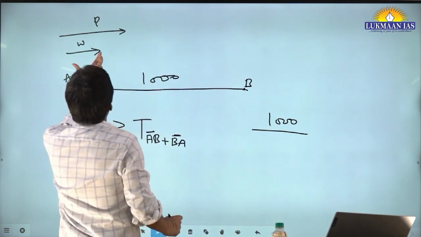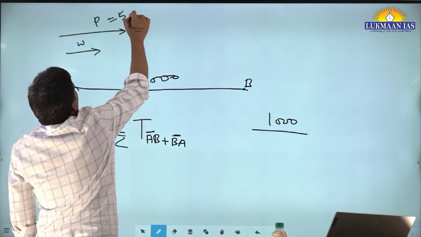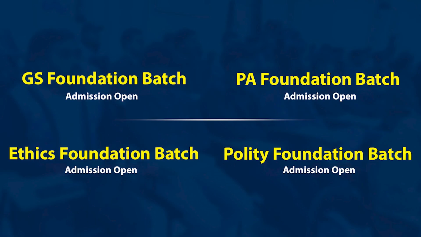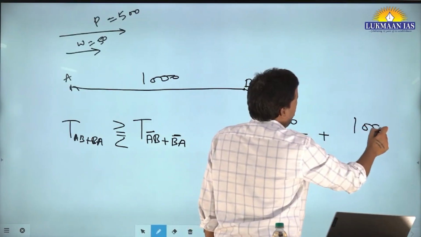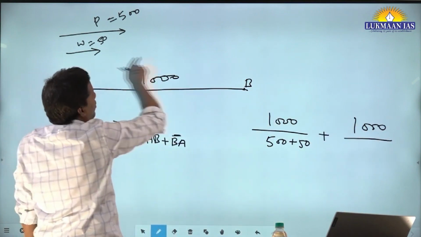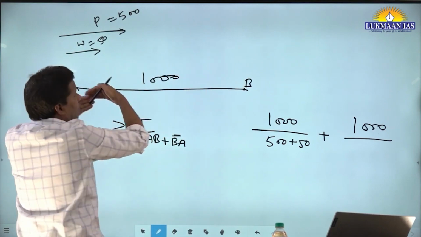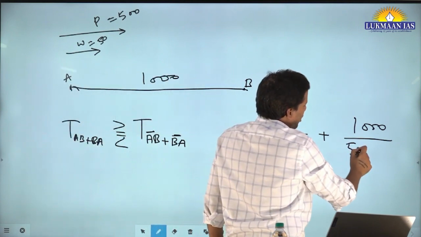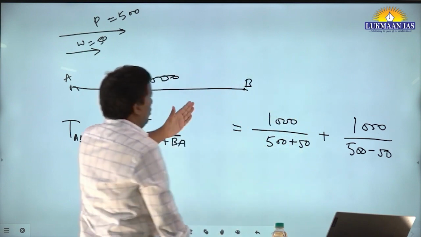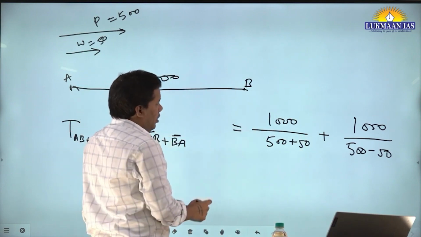So how much time will it take? Distance upon speed. Let's say the plane speed is 500 and the wind speed, let's say, take 50, right? So both are supporting agents, right? So how much time will you take? 1000 upon 500 plus 50. But when you're coming back from B to A, the wind will keep on flowing in the same direction, but when the plane comes from B to A, it will be opposing it. So you will write 1000 upon 500 minus 50.